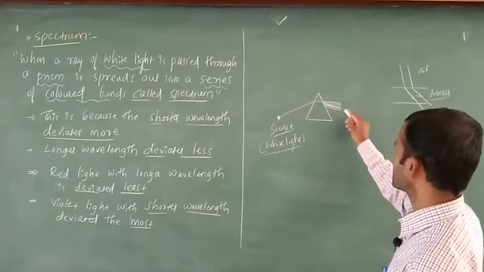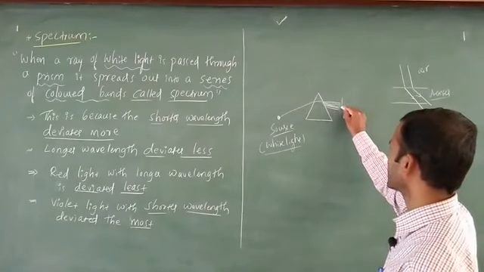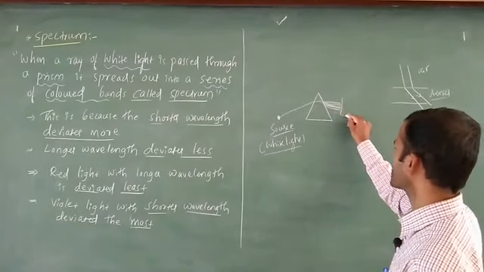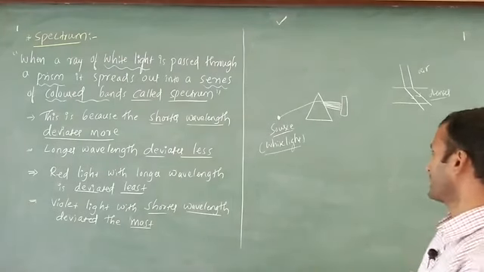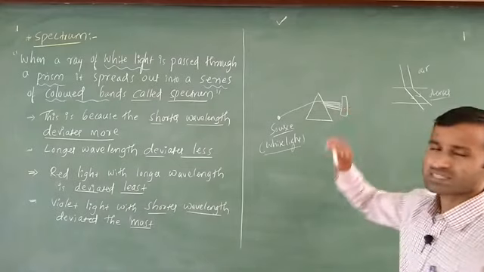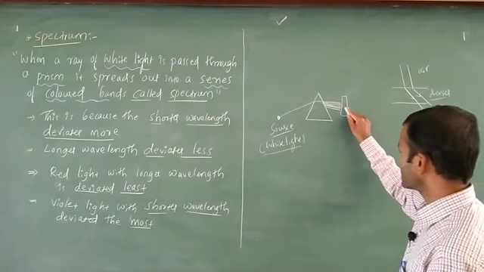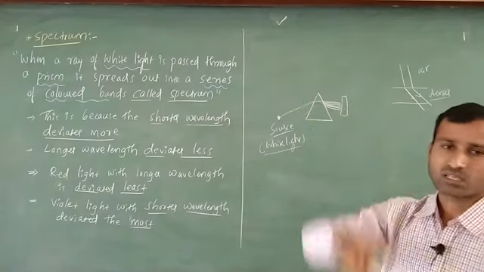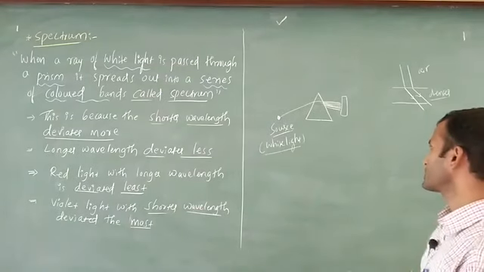Okay, after that in this case they are going to put a photographic plate. With the help of this photographic plate we are going to get 7 different colors. Okay, this is what they are going to call the spectrum.